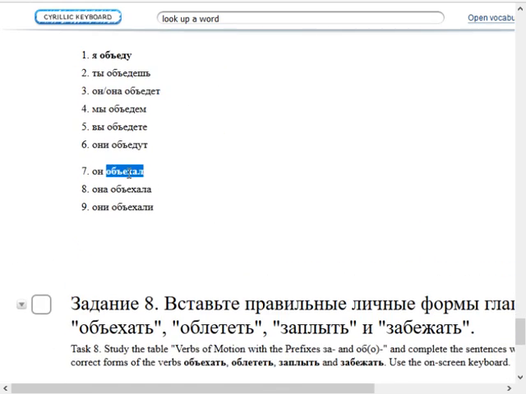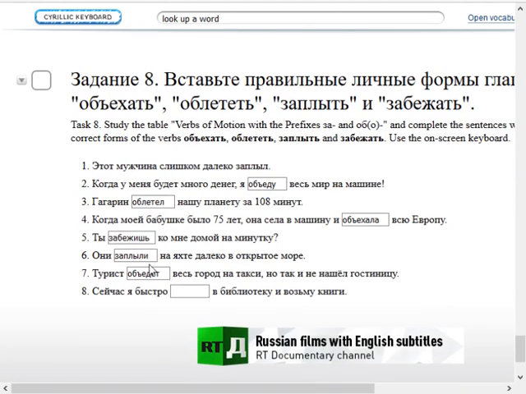So sorry, it is past tense, not present tense. So, объехал. Турист объехал весь город на такси, но так и не нашёл гостиницу. The tourist drove around the entire city in a taxi, but did not find a hotel. Poor travel planning there on your part, sir.